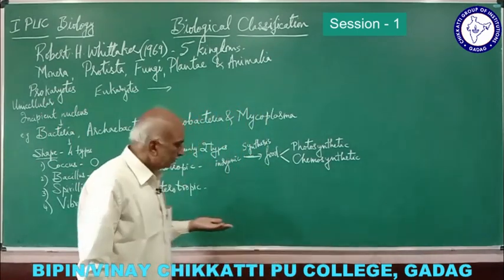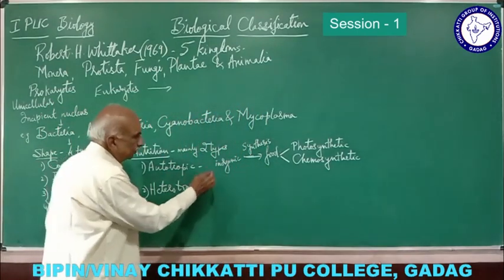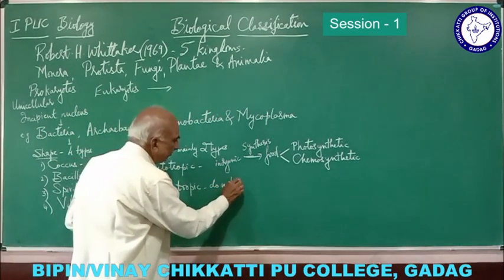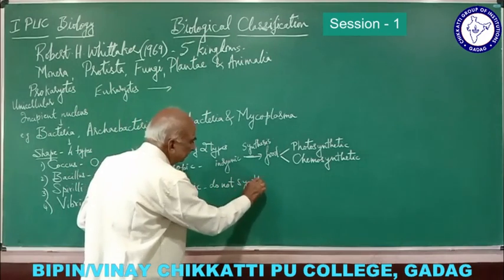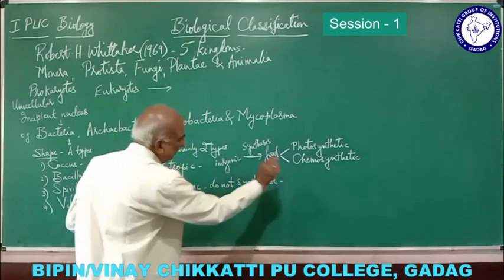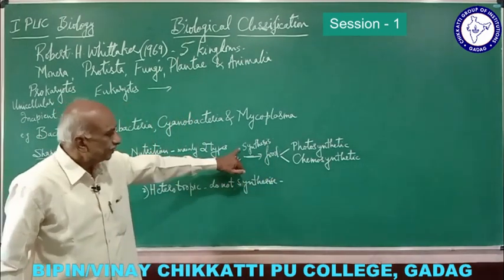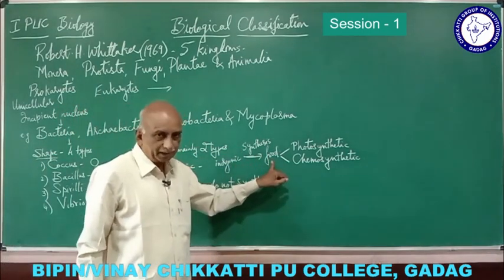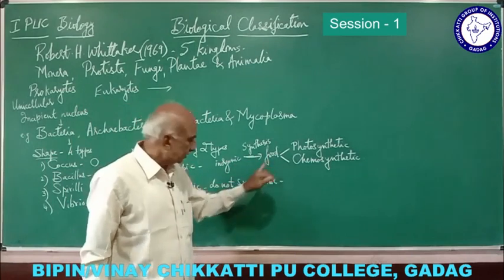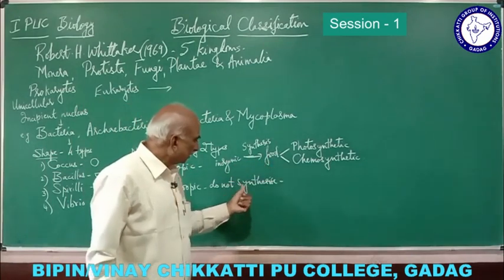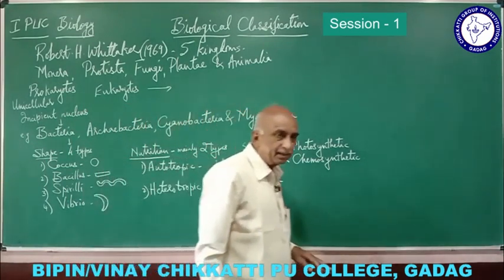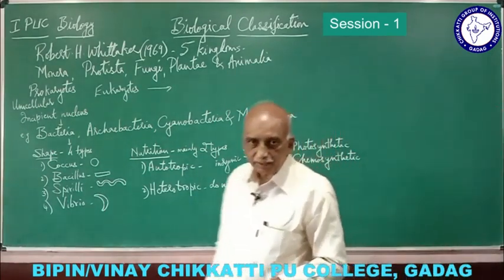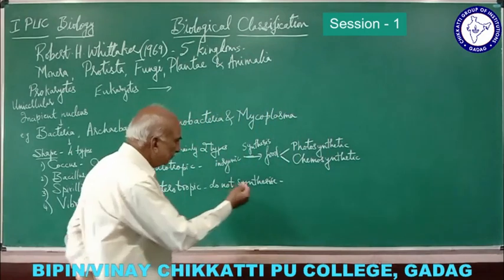So they do not synthesize their food material, unlike autotrophs, which are capable of synthesizing from inorganic substances. Heterotrophic bacteria depend for nutrition on an external source.